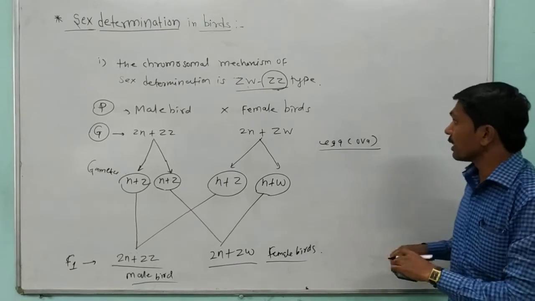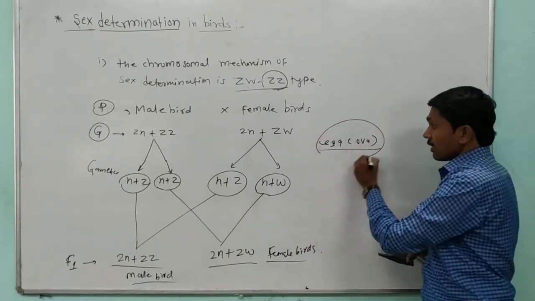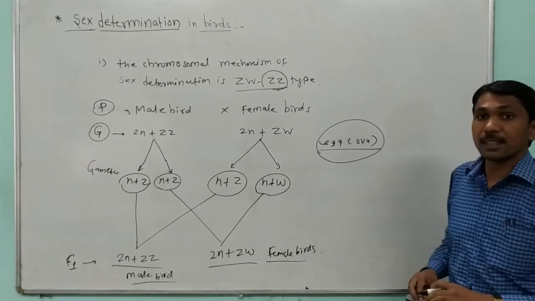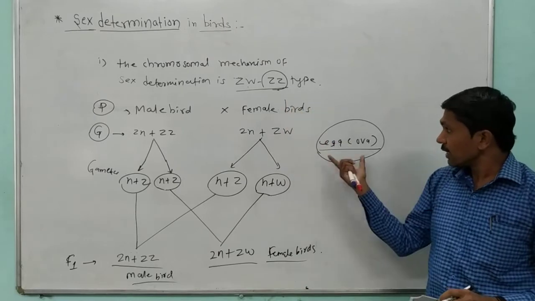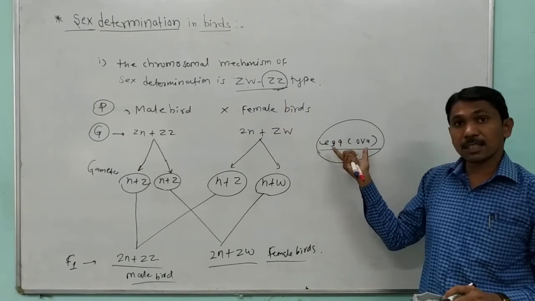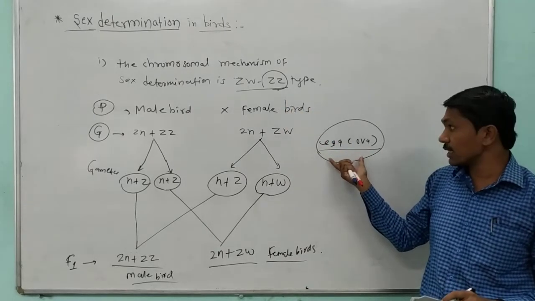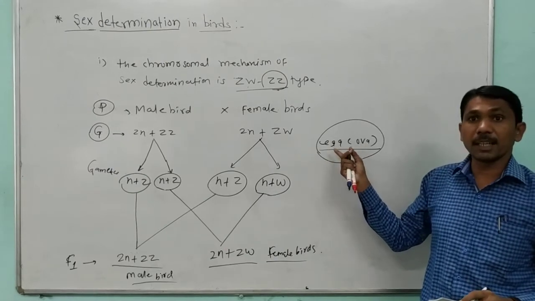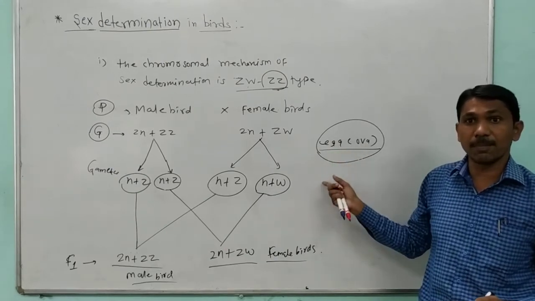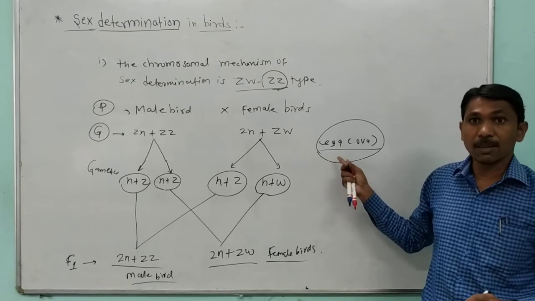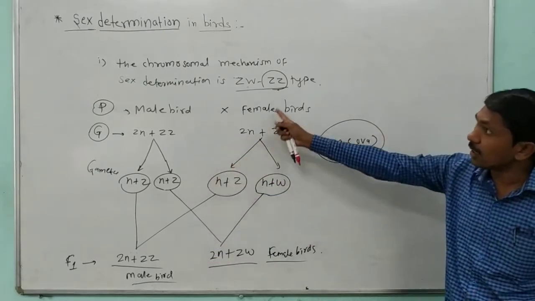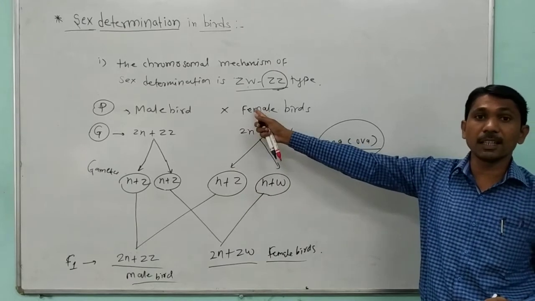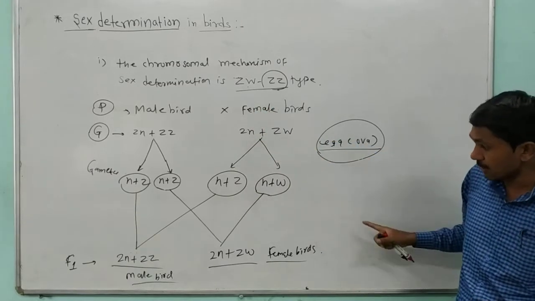But in the bird there are two types of egg, that means Z and W chromosomes, and that's why sex determination depends upon the type of egg which is fertilized by the sperm and produces offspring. Okay, so that's all about sex determination in birds.